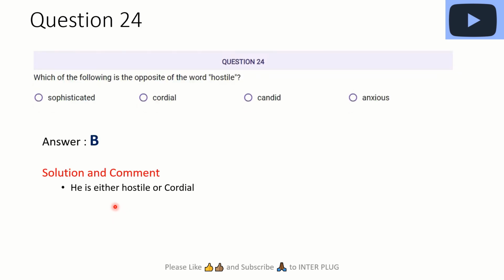Then we go to the next one. Which of the following is the opposite of the word hostile? So either someone is hostile or he's cordial, right? I think you can tell me something else, but from my English classes, I think it's cordial.